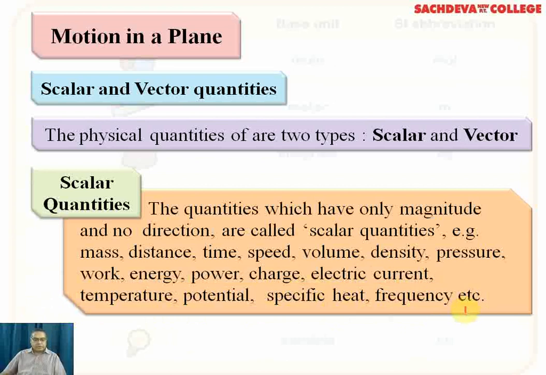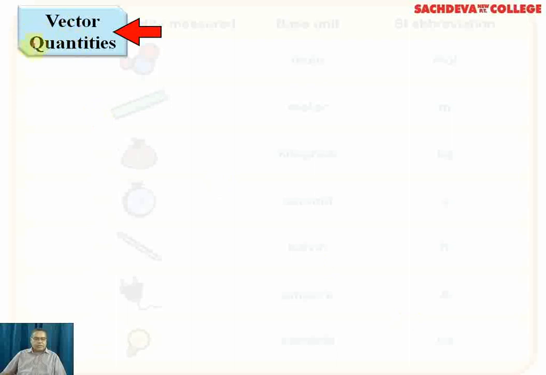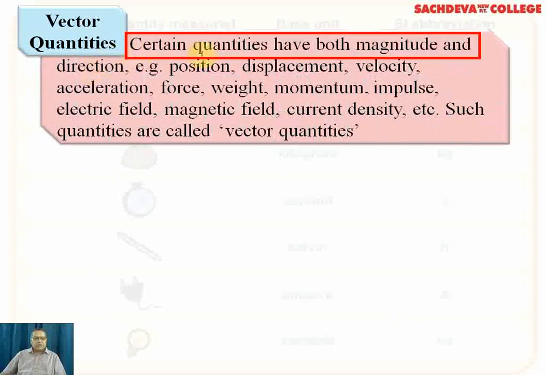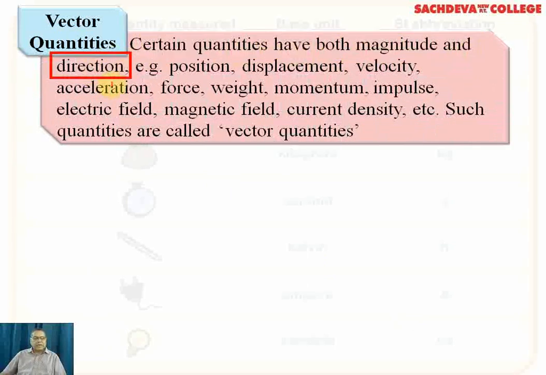They have magnitudes. That is, when we use the term density, it is mass over volume. So they have only magnitudes, no direction. Time has no direction. Now next is the vector quantity, and this also I have explained earlier. That is, vector quantities are those which have magnitude as well as direction. A lot of examples are there. So certain quantities have both magnitude and direction.